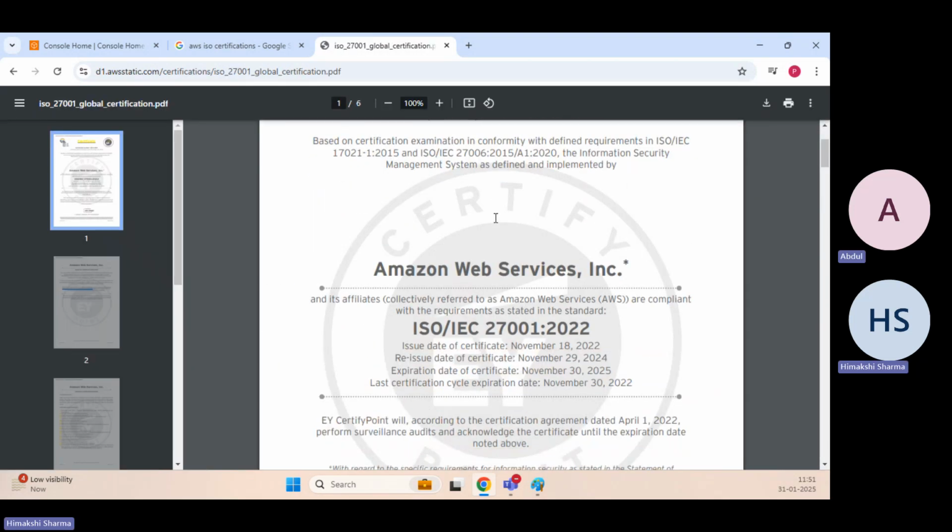If you go here and want to see any of the certifications, you can see when it got issued, when it got reissued, and until when it is going to expire. Before that, they will have the audit and they will validate to their auditors that they are following the particular SOPs and that there is no breach. If any breach is found, they will remediate it. This is how they get these certificates renewed via ISO.